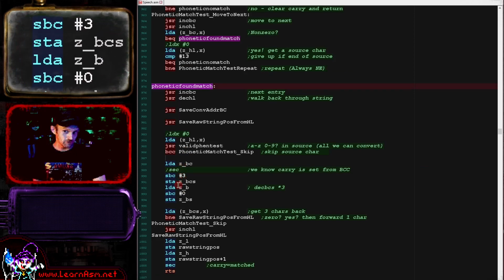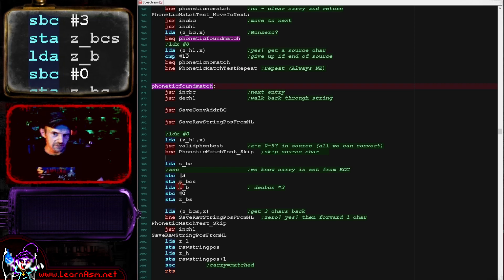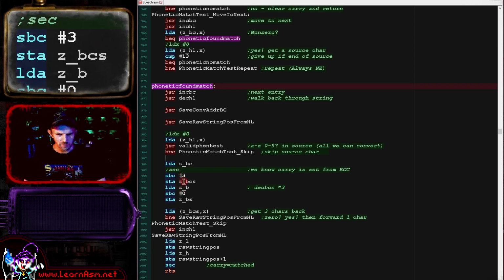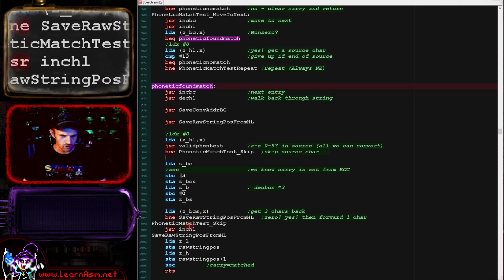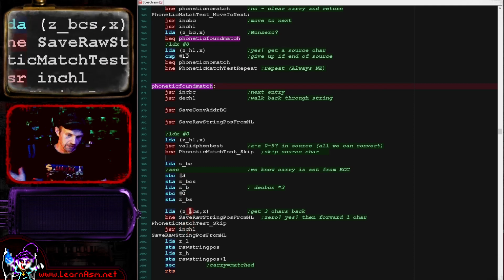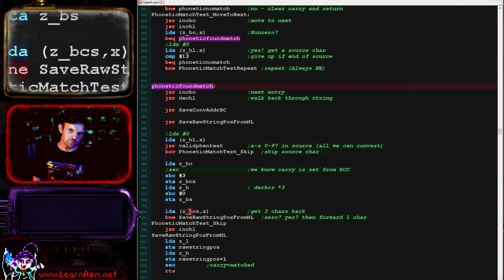As I say, I didn't write this, I just converted it. Basically what it's doing is moving back 3 characters, and it's updating the HL source in the source string, depending on if 3 characters back is the 0 in the destination. I guess this is just because some of the strings are different lengths.